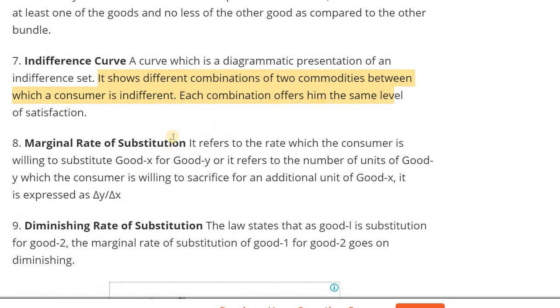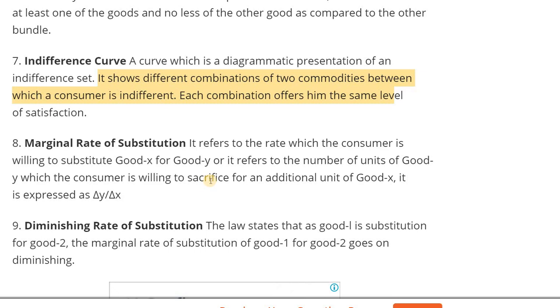Next one, marginal rate of substitution. It refers to the rate at which the consumer is willing to substitute good X for Y. It refers to the number of units of good Y the consumer is willing to sacrifice for an additional unit of good X. Means instead of coffee the consumer is preferring tea.